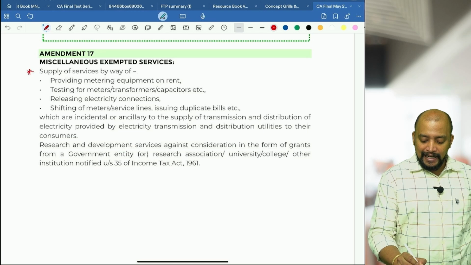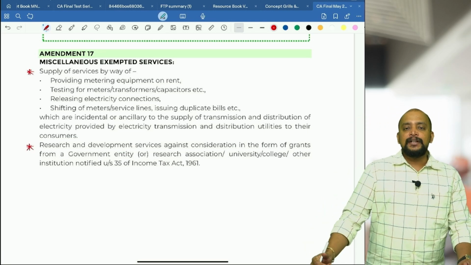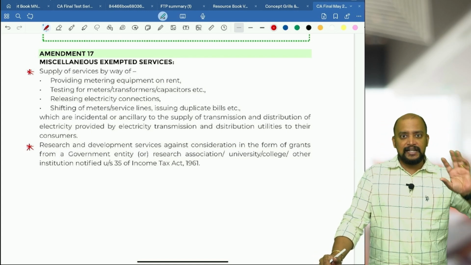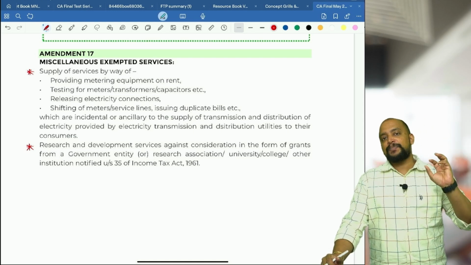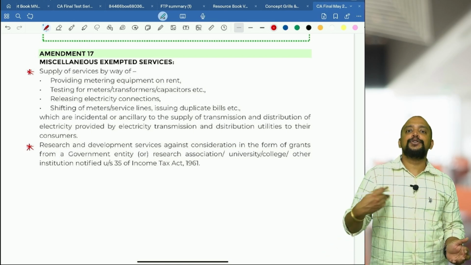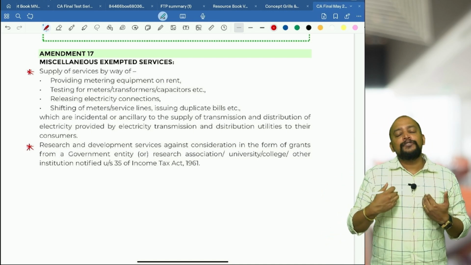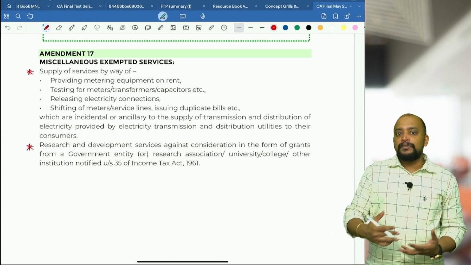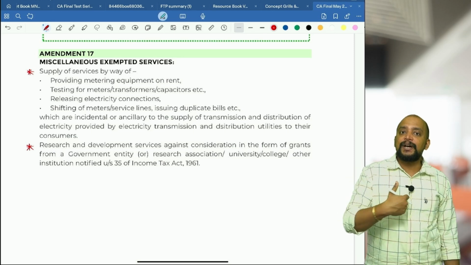Then another one is related to research and development services. Basically what happens, in section 35 of the Income Tax Act, scientific research expenditure is allowed as deduction, that one point is there, no? So scientific research expenditure is what, either they will be donating it to an association or university, etc. That association or university will be giving a grant to me for doing the scientific research. Say for example, I am a research enthusiast and I am doing some research for which I will get some grant from the college or university or association. That grant received by me will be exempted.